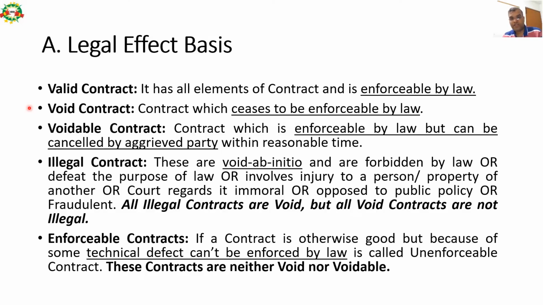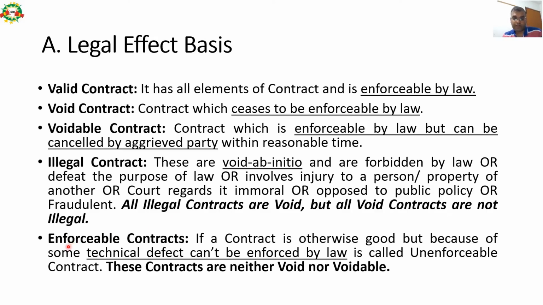Illegal contracts. These are void ab initio and are forbidden by law, or defeat the purpose of law, or involve injury to a person or property of another, or the court regards them as immoral, or opposed to public policy, or fraudulent. So if any of these elements are present, then that agreement is void ab initio. Please note that all illegal contracts are void, but all void contracts are not illegal. Please, very important line. A 1 mark theory question sometimes comes out of this line only.